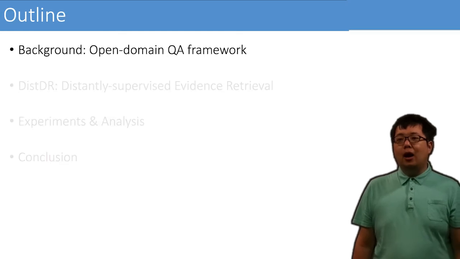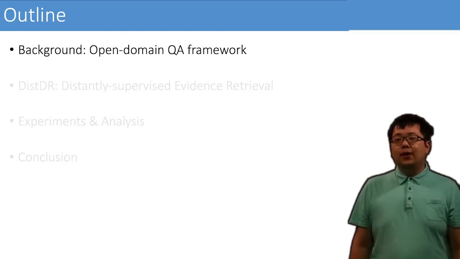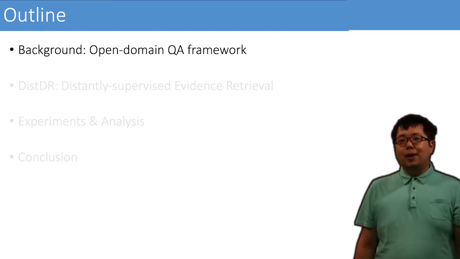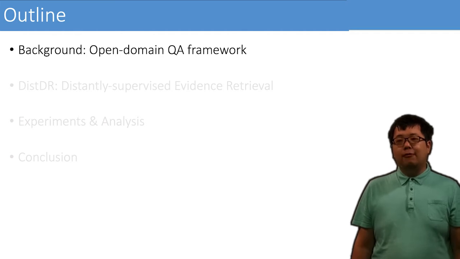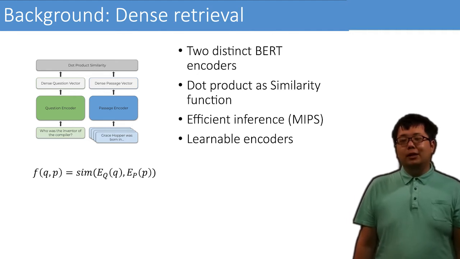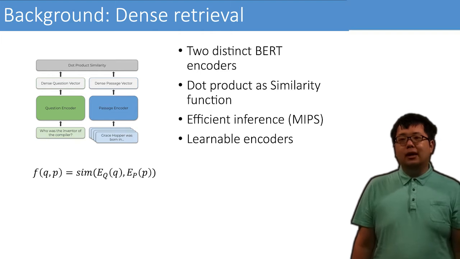But to explain how our system works, we first need to talk about how normal open domain QA systems work. Then we introduce our method, which we call DistDR for short. Most current open domain QA systems use dense passage retrieval as a retriever. Given a question, a BERT encodes it into a low dimensional space.